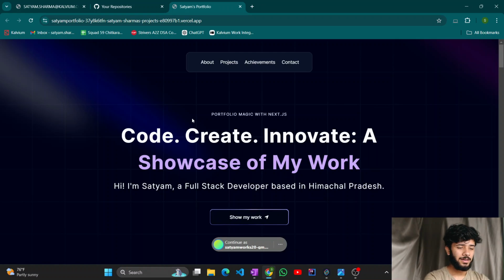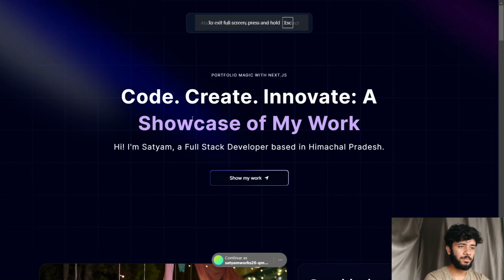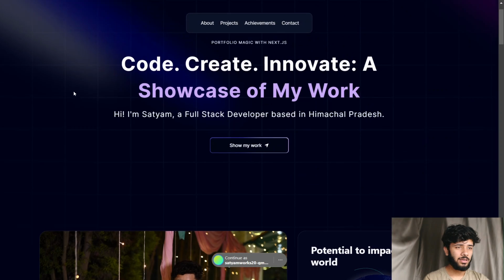The reason is I didn't learn that much about Next.js. It doesn't have a backend and all. It is just a raw application which doesn't have any functionality. So now let's see just my portfolio, like how it is there.